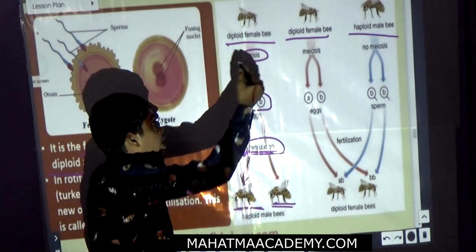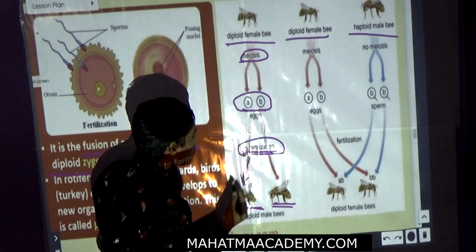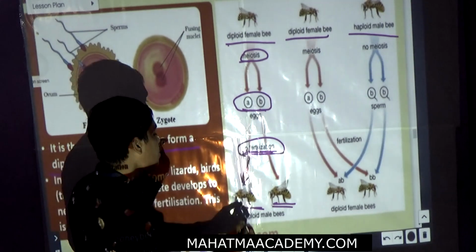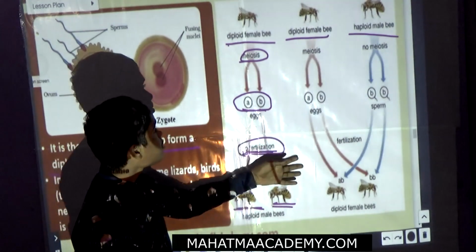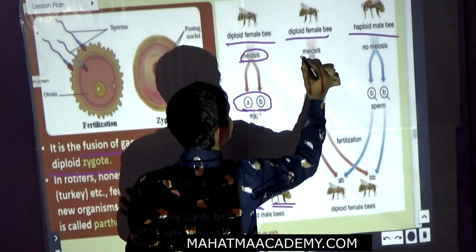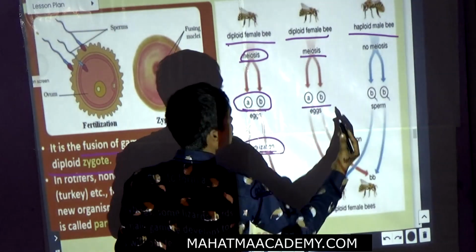With the help of meiosis, the diploid female bee produces eggs, and the eggs mature and form the new organism.